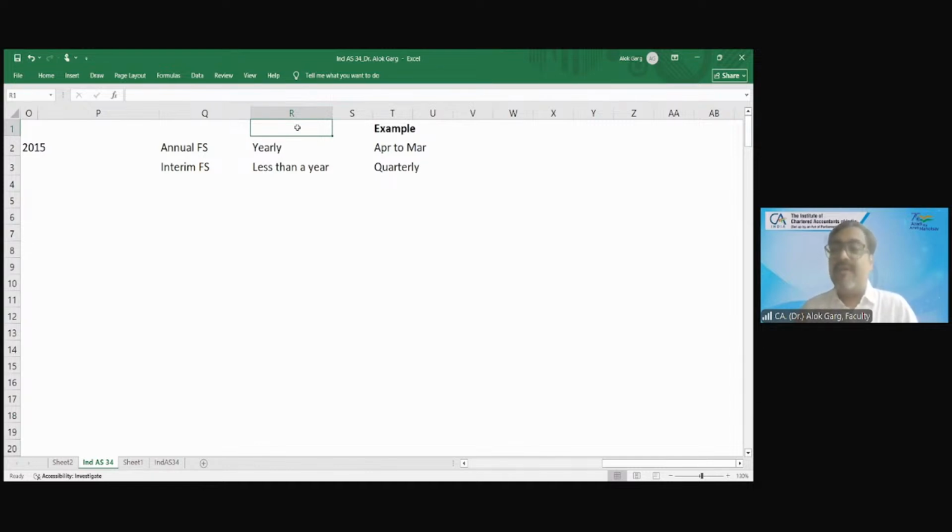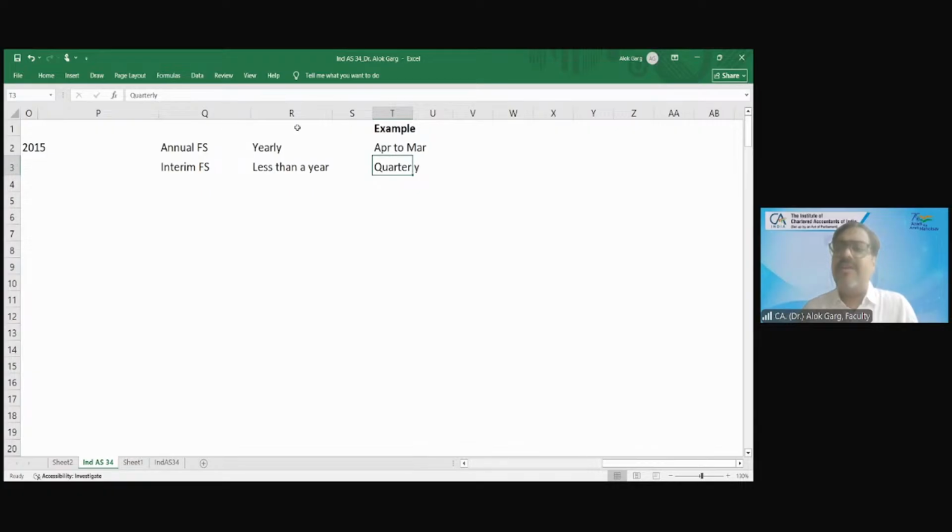Okay. But whether SEBI, the stock exchange regulation, is applicable to Reliance Industries Limited? Yes, sir, the SEBI Act is applicable. Why? Because it is a listed company. So you are absolutely right that listed companies are required to prepare their financial statements on a quarterly basis, because they have to publish their results to the Securities and Exchange Board of India. They have to file their results to the stock exchange.